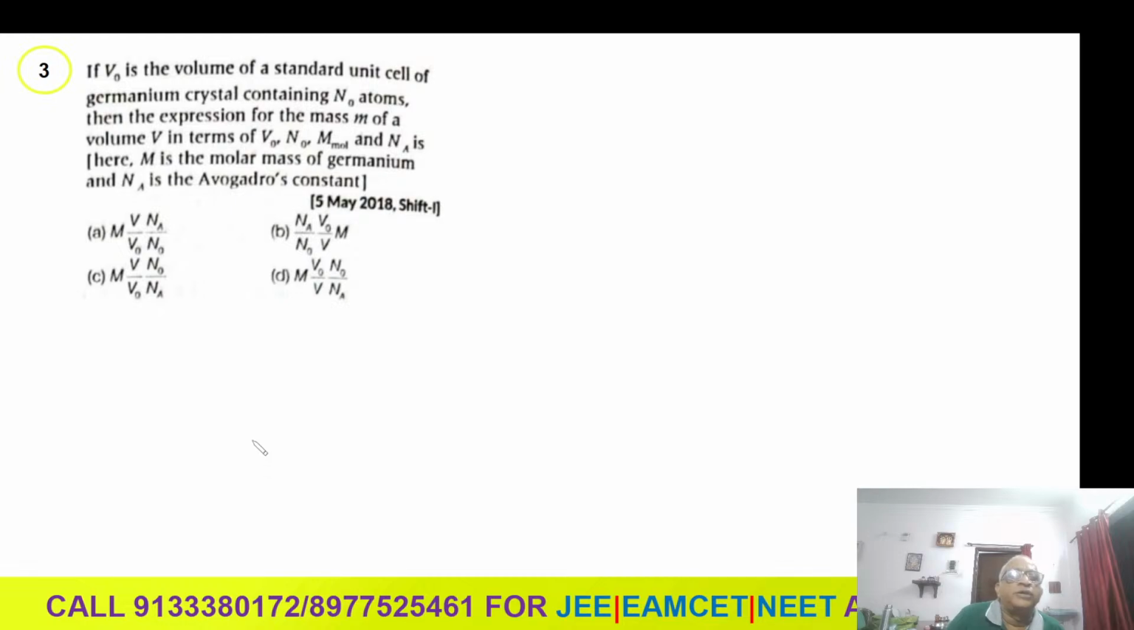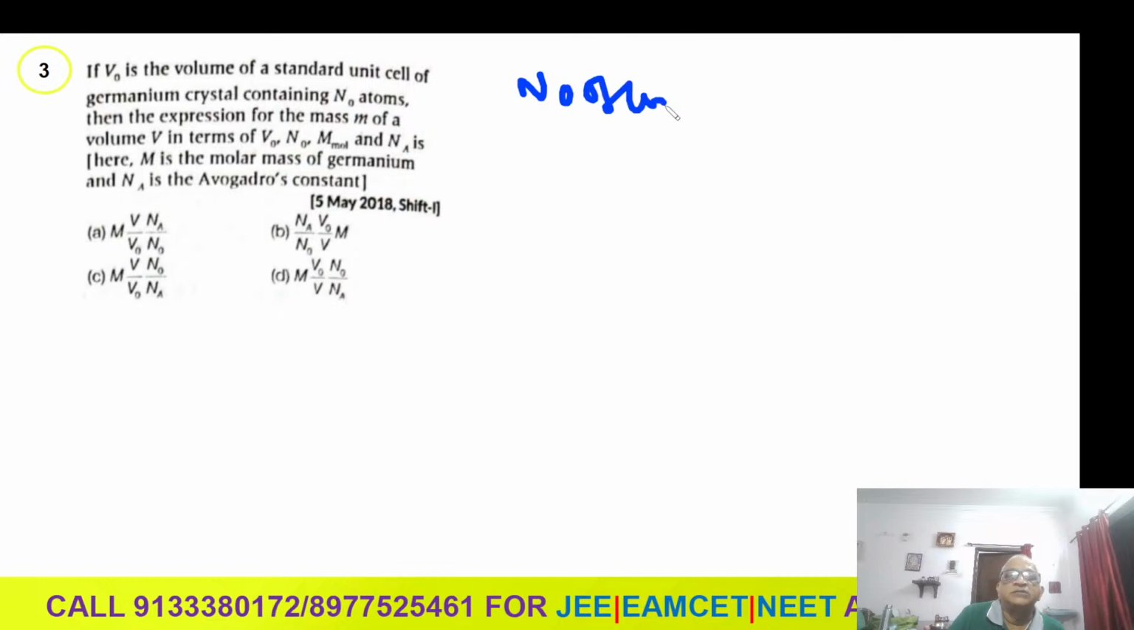Generally V0 is the volume of the standard unit cell, having N0 number of atoms. Total volume is V, so the number of unit cells you have to calculate. So I'm writing V0 is the volume of the standard unit cell of germanium crystal containing N0 atoms. Then the expression for the mass M of a volume V in terms of V0, volume of unit cell, N0, number of atoms, M molar mass, Na Avogadro number. Here M is the molar mass.